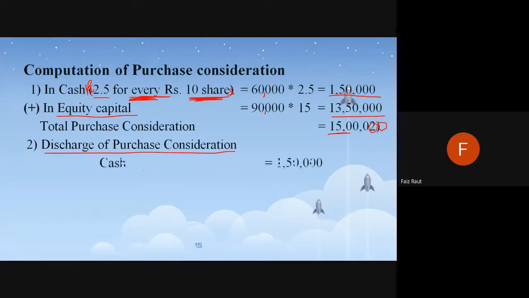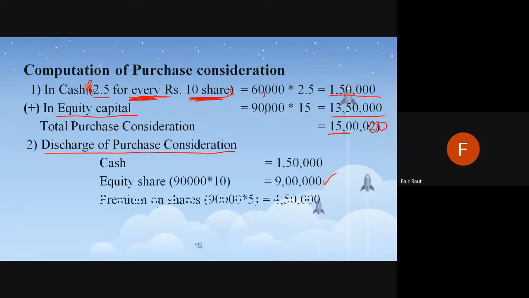Discharge of purchase consideration. How? Cash this much. Equity shares is actually 9 lakhs. Premium which they are paying on shares is this much. So this is how it comes to 15 lakhs. 15 lakhs from the White Limited side, 15 lakhs from the Green Limited side. They are getting cash this much, equity shares this much, premium this much. So it is 15 lakhs. That's how it is discharged.